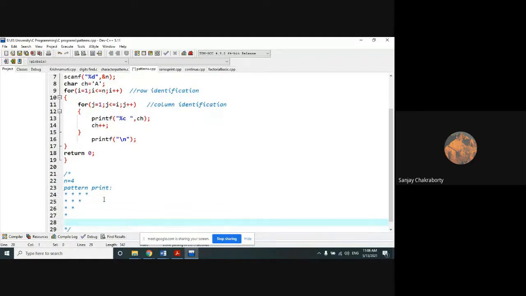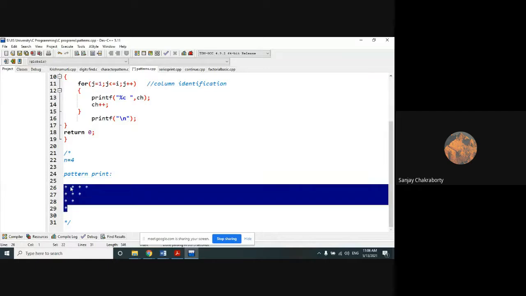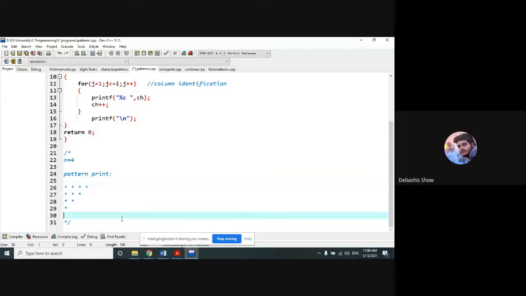This pattern is just a reverse right angle triangle. How can I do that? Student: Sir, we will decrement. Decrement it. That means when the value of i is equal to 1, j will repeat 5 times.